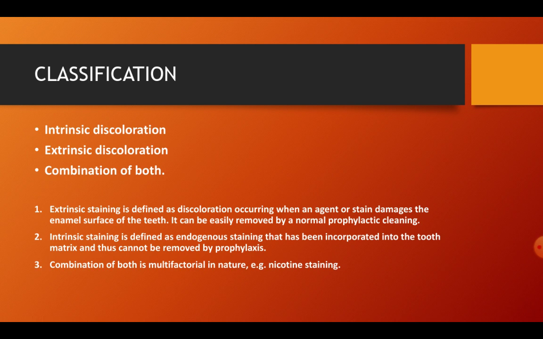Whereas intrinsic staining or discoloration is known as endogenous staining, which has been incorporated into the tooth matrix, and therefore it cannot be removed by prophylaxis. Therefore, intrinsic staining is an internal discoloration. A combination of both is multifactorial in nature. For example, nicotine staining.